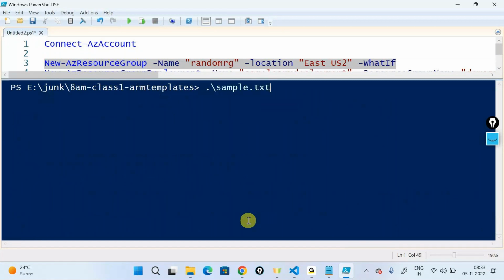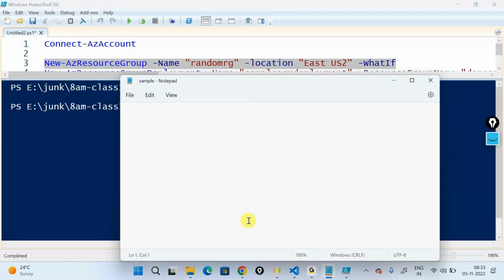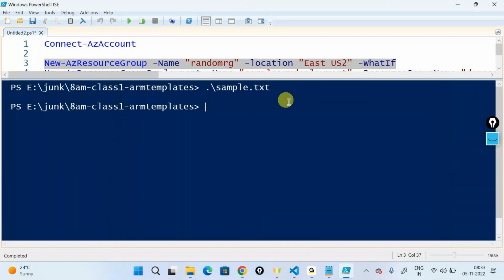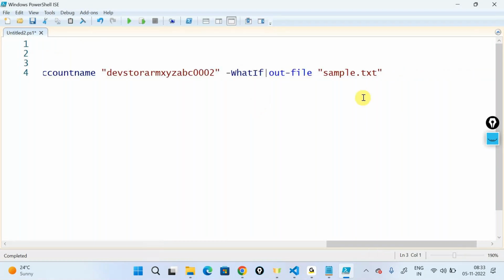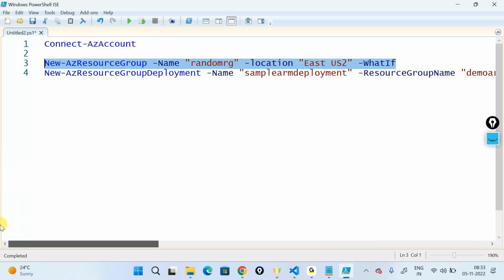I have a sample.txt, but nothing written. I'll have to check that out. But yes, you can store the output. You can go ahead and take that particular output and store it into a file. Probably the file format should be a little different, but I can check that and let you know why it is happening like that. Yes, any more questions, guys?